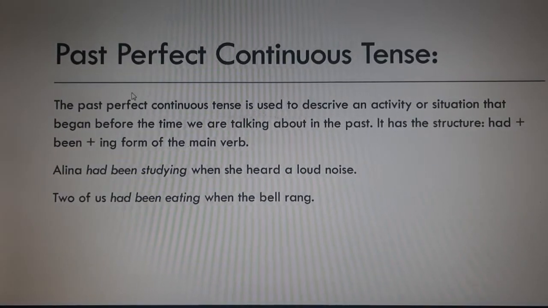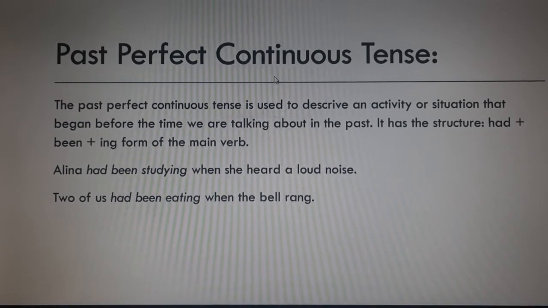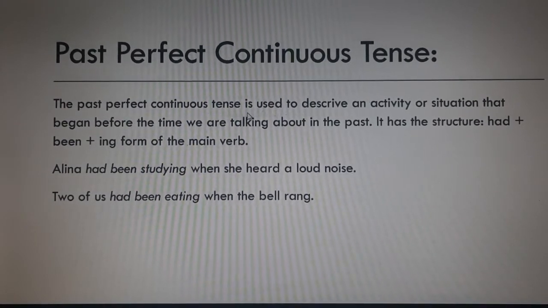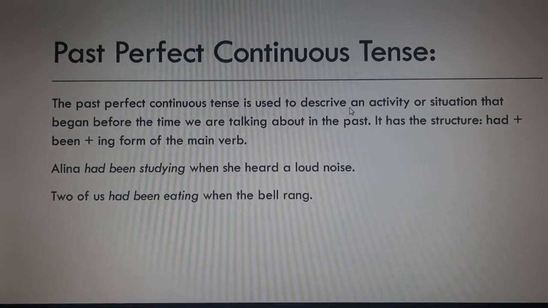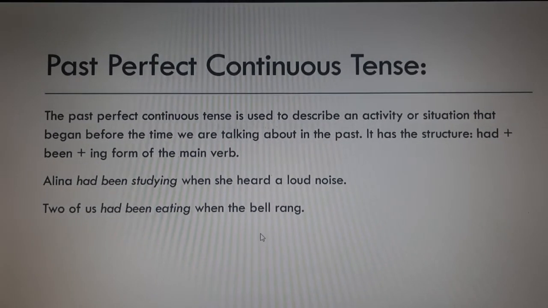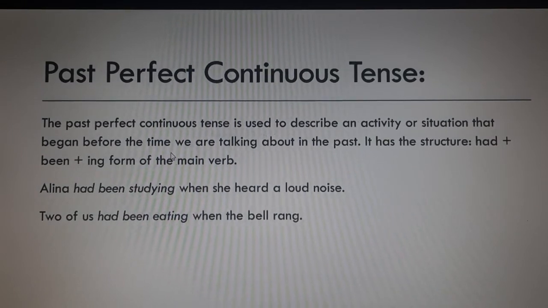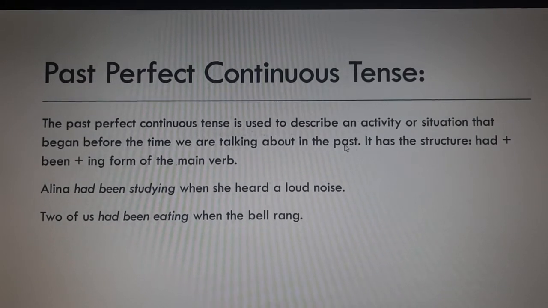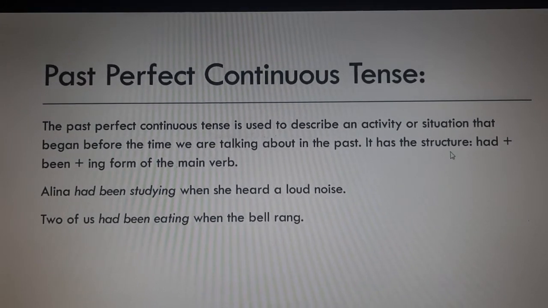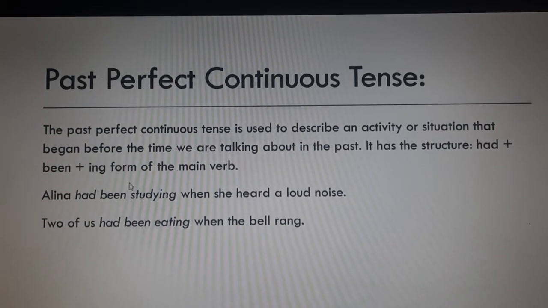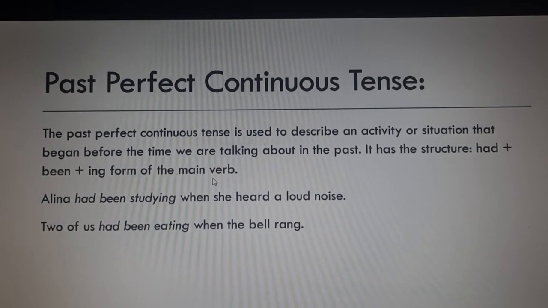The next is past perfect continuous tense. The past perfect continuous tense is used to describe an activity or situation that began before the time we are talking about in the past. It has the structure had plus been plus ing form of the main verb.